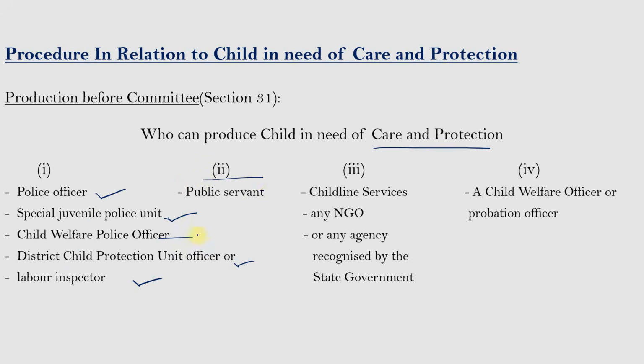The second clause states any public servant. The next clause is a childline service, any NGO or any agency recognized by the state government, or a child welfare officer or probation officer. All these officers, if they find any child, can produce the child before the committee.